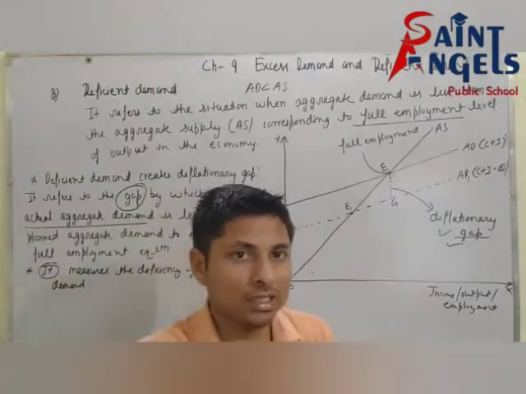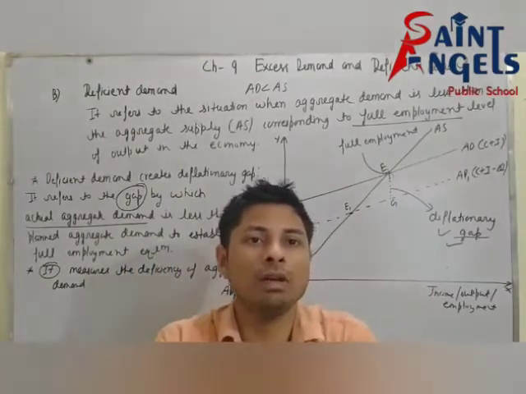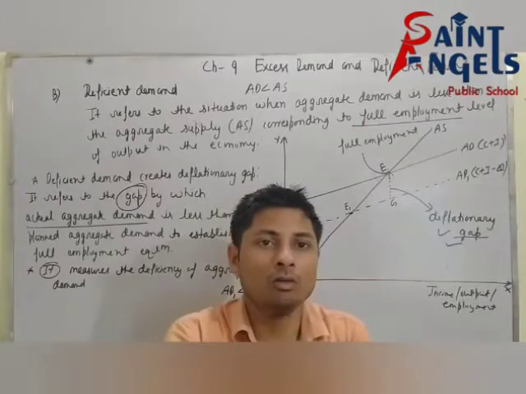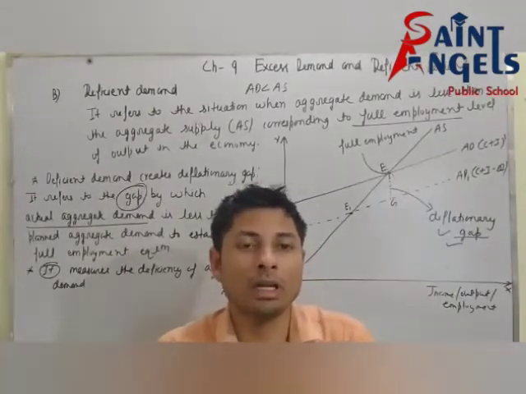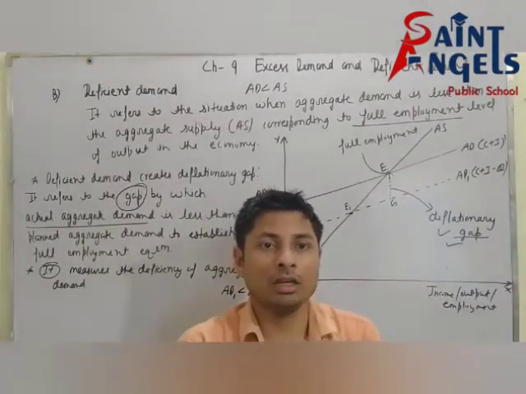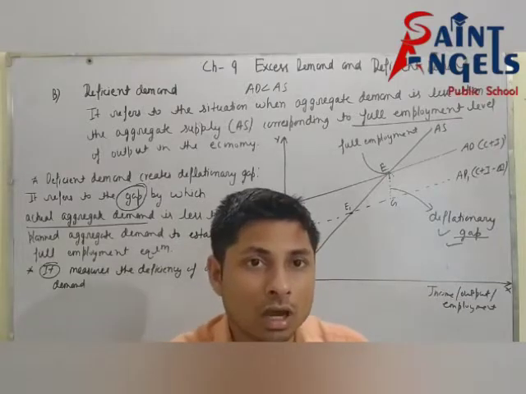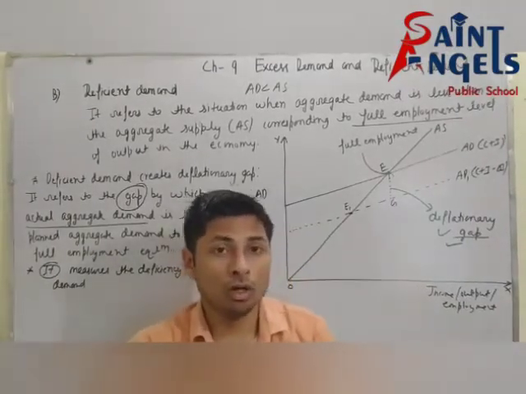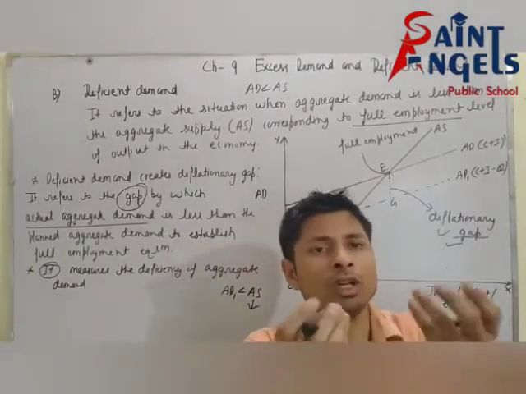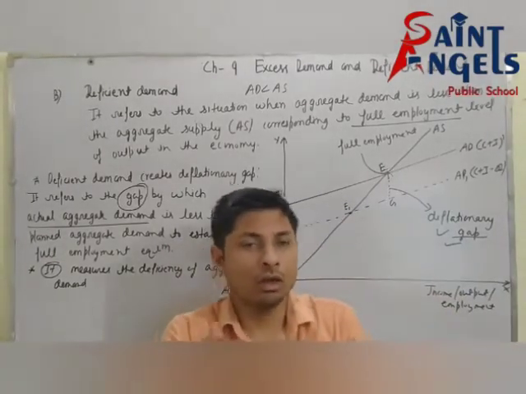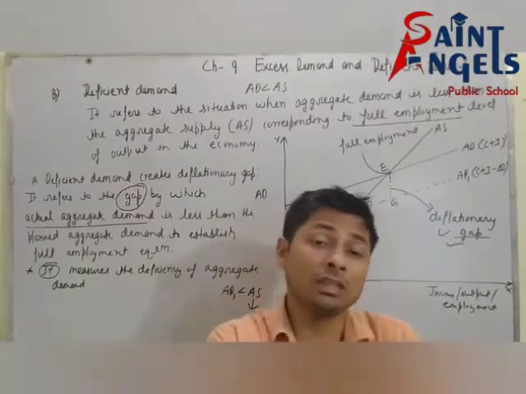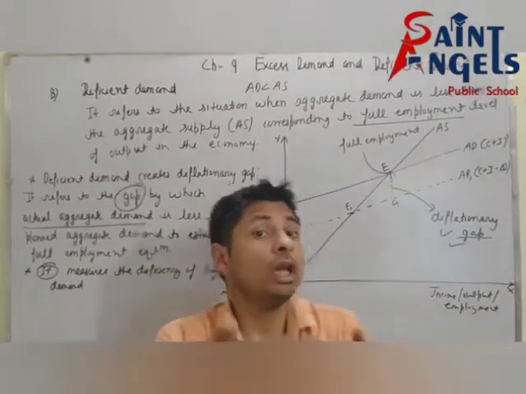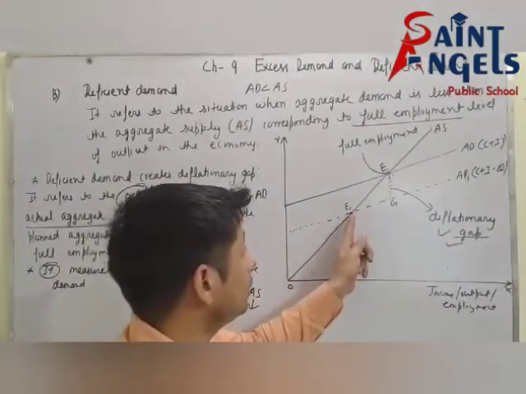If I am saying aggregate supply will decline, output will decline, employment will decline, it means that all resources are not fully employed at this point.